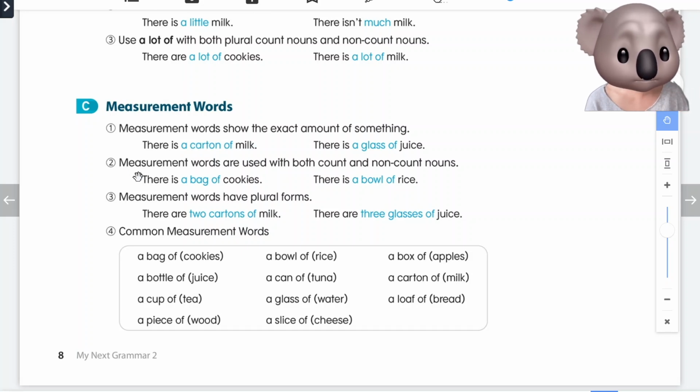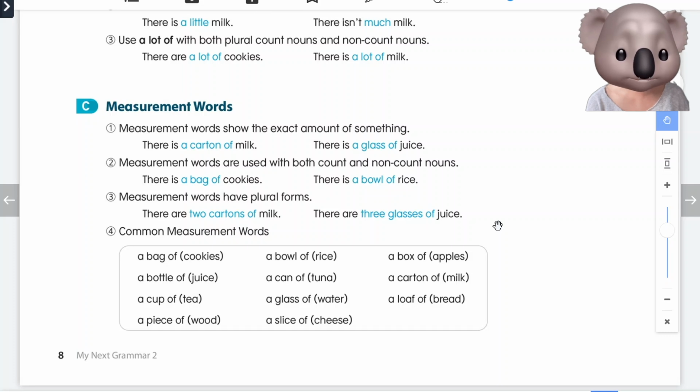We can use measurement words with both non-count and count nouns. For example, there is a bag of cookies. Cookies는 셀 수 있으니까 count noun이죠. We can say we have a bag, 봉투, of cookies. Measurement words can also be plural. For example, there are 2 cartons of milk. Or we can say there are 2 bags of cookies.